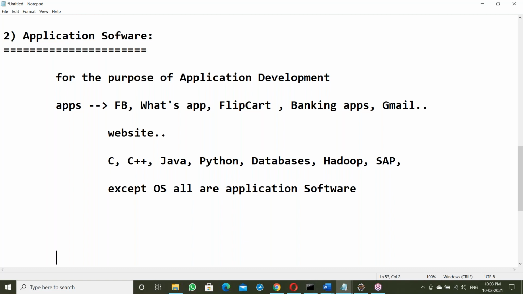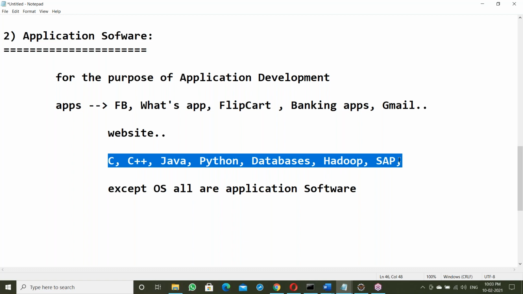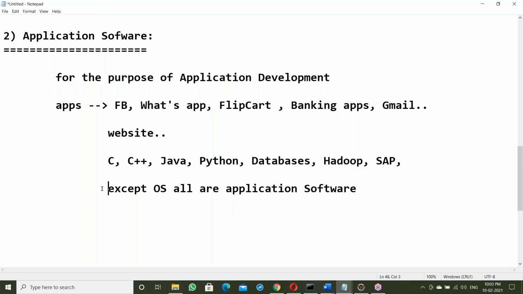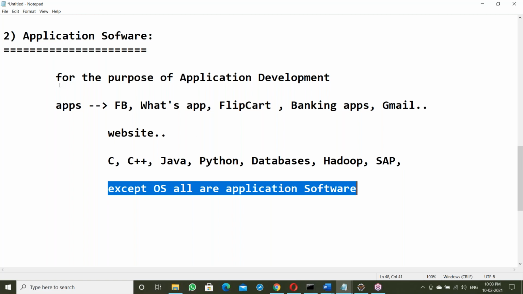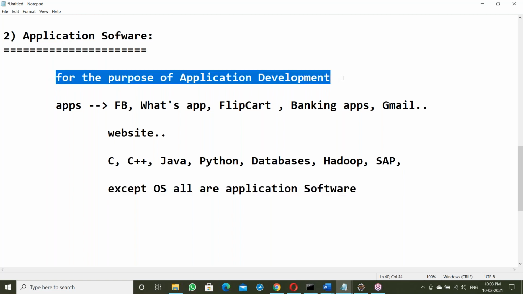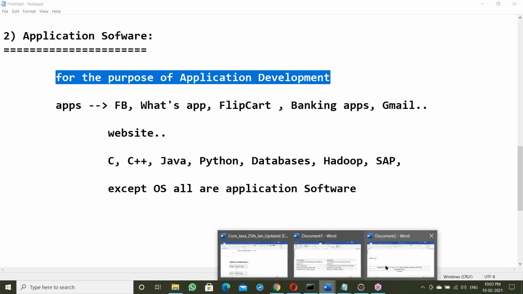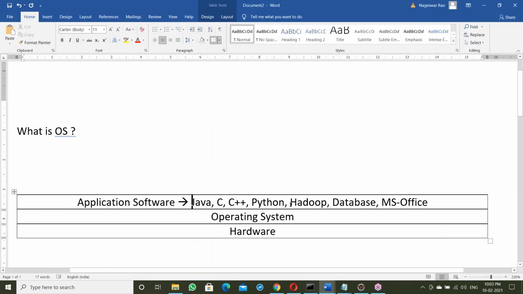In the software field, we are using many things. Except OS, all are application softwares. For example, some testing tools, some BA tools like BigQuery, Tableau, warehousing tools. All these are application softwares, for the purpose of application development.